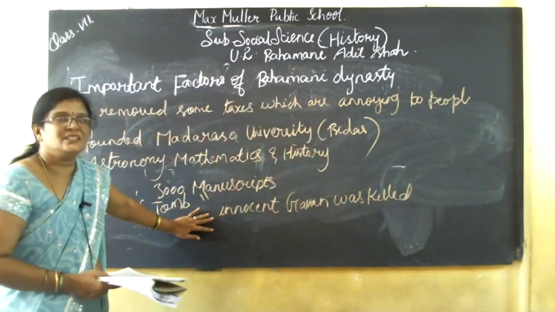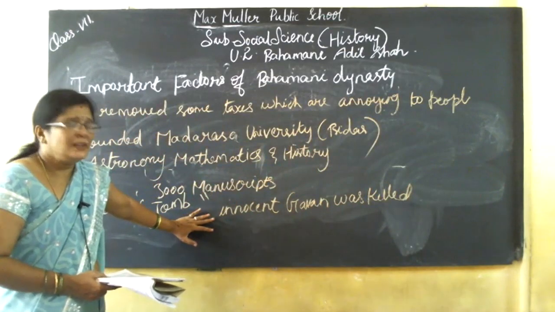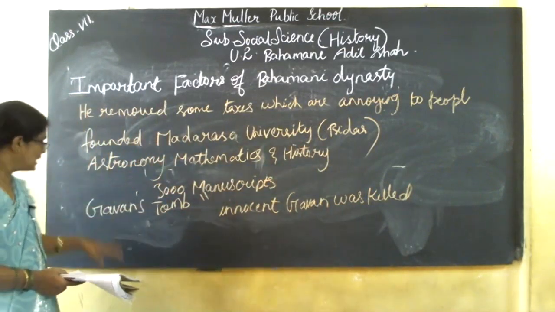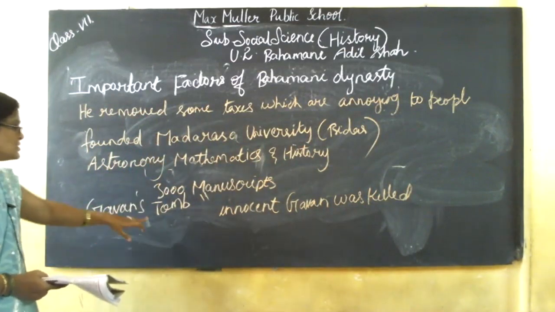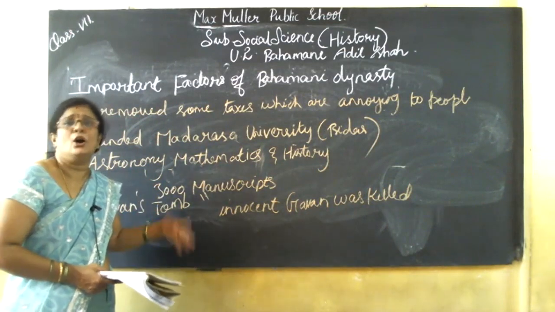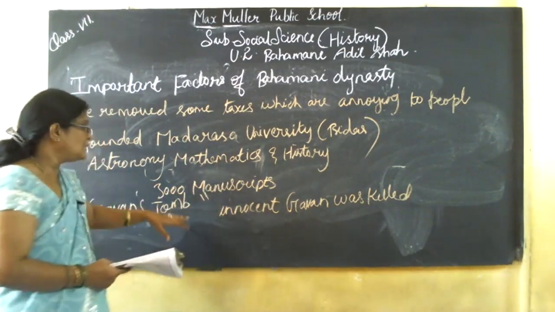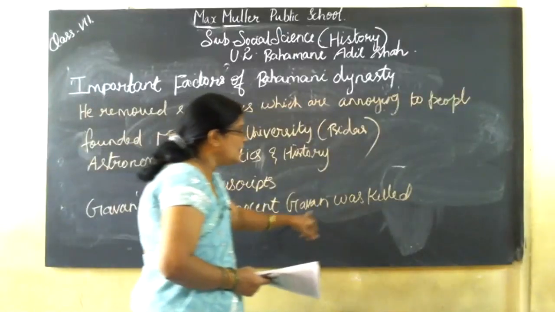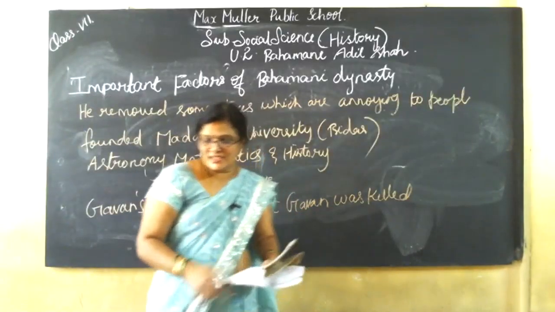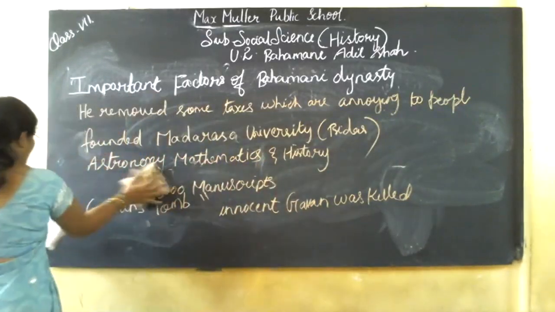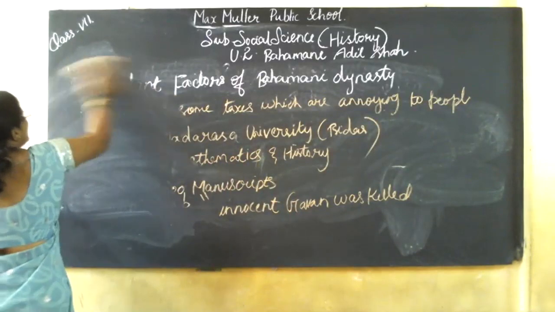Some religious leaders got jealous and they decided to murder Muhammad Gawan. Tomb means it's a memorial of the leader or king. In that tomb, it is written that innocent Gawan was killed. So these are the important factors in the Bahamani dynasty.